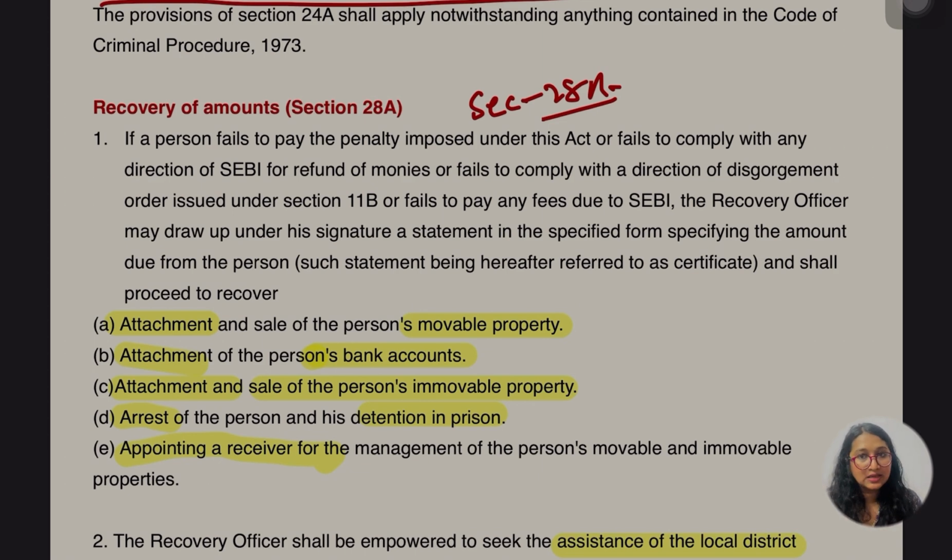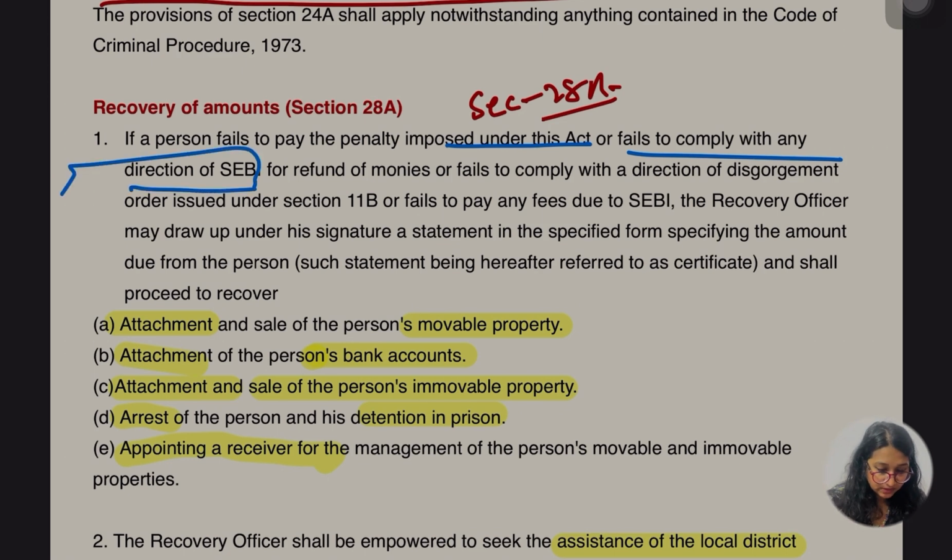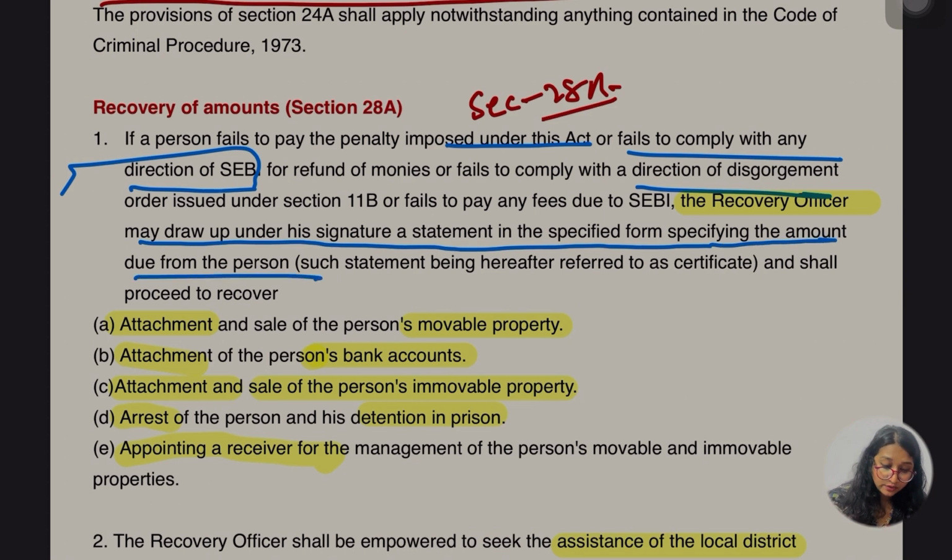So we are going to read this thing, recovery of the amount, by whom and by what sources under section 28. If a person fails to pay the penalty imposed under the act or fails to comply with any of the directions of, definitely, SEBI for the refund of monies, or fails to comply with the direction of the disgorgement order issued under section 11B, or fails to pay any fees due to SEBI, the recovery officer may draw up under his signature a statement in specified form specifying the amount due from the person.